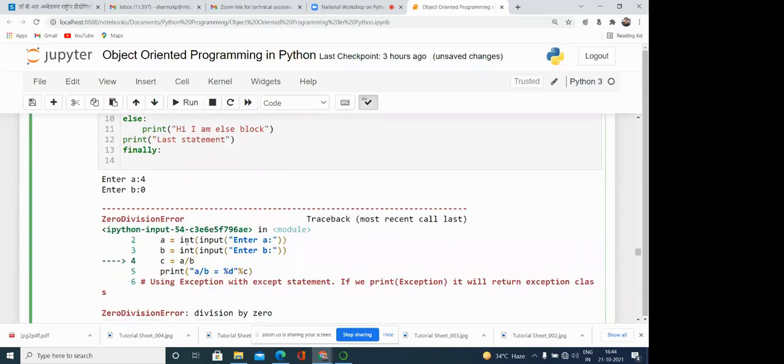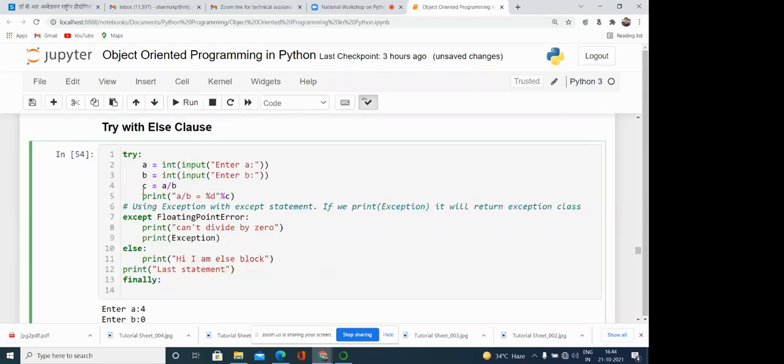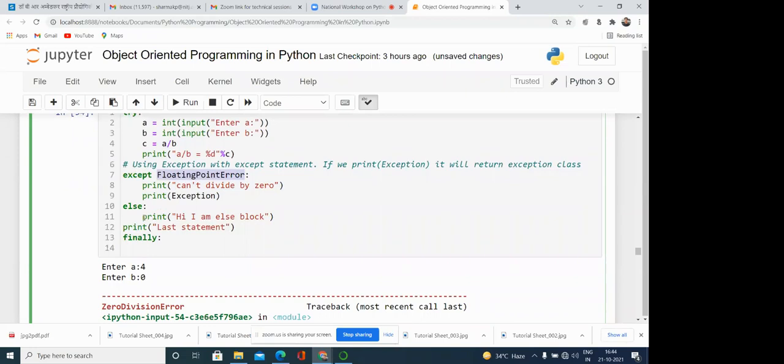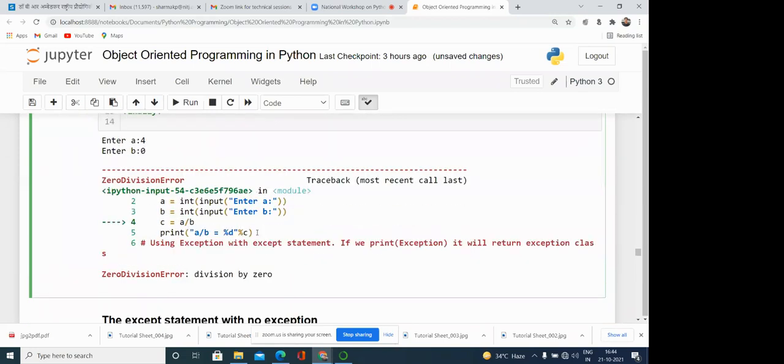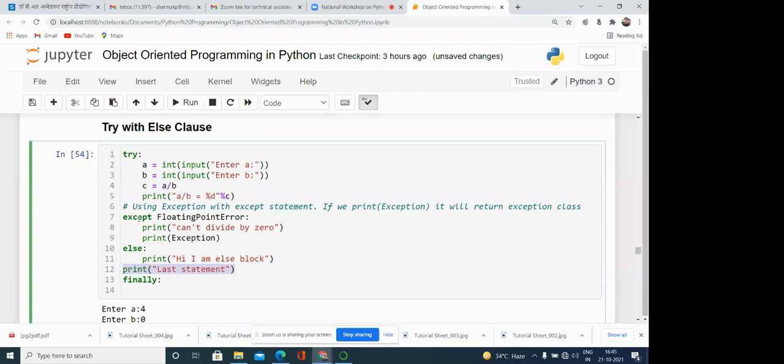So here in this example you can see the exception is generated over here. This block is not able to handle the exception because we have written the floating point error here, and this is neither the same class nor the superclass. So it is not able to handle it. It means this program is going to be terminated over here. Neither the else block nor the last print statement is executing. Nothing is going to be executed. This program is terminated at this particular statement number 4.